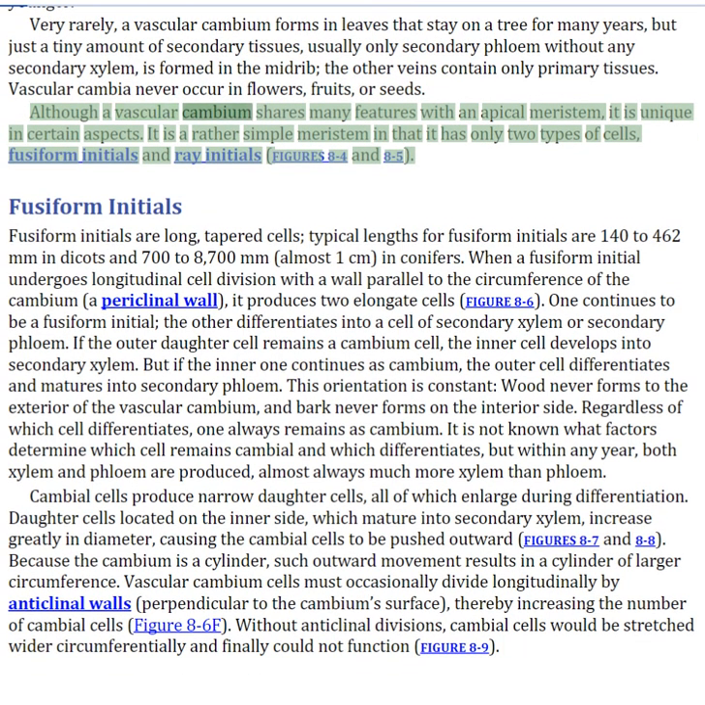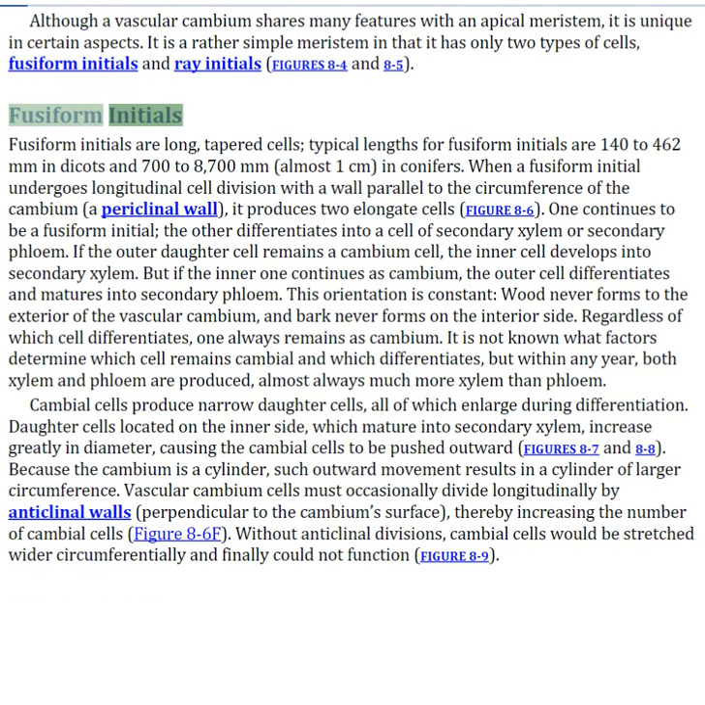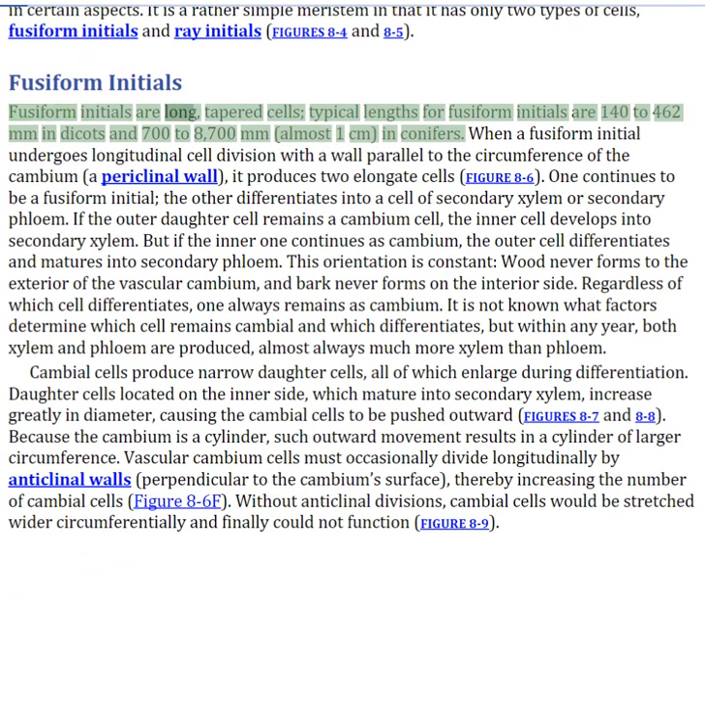Although a vascular cambium shares many features with an apical meristem, it is unique in certain aspects. It is a rather simple meristem in that it has only 2 types of cells, fusiform initials and ray initials. Fusiform initials. Fusiform initials are long, tapered cells. Typical lengths for fusiform initials are 140 to 462 mm in dicots and 700 to 8,700 mm in conifers.